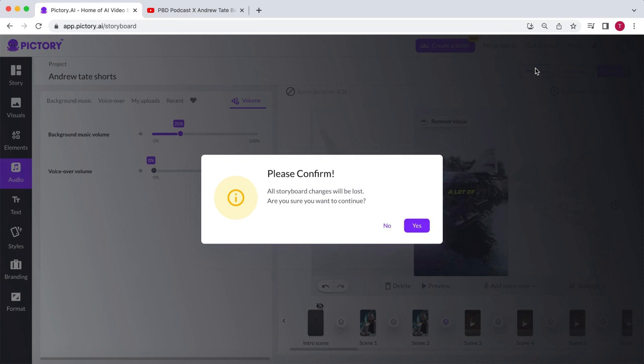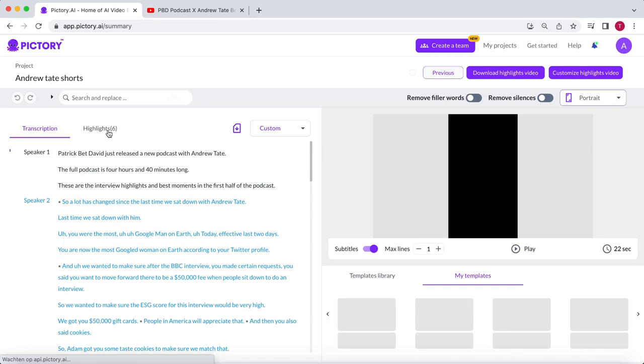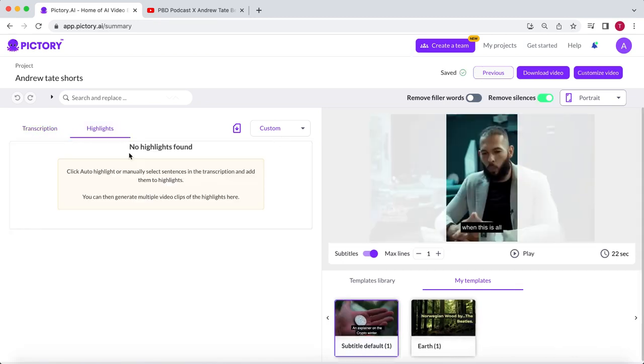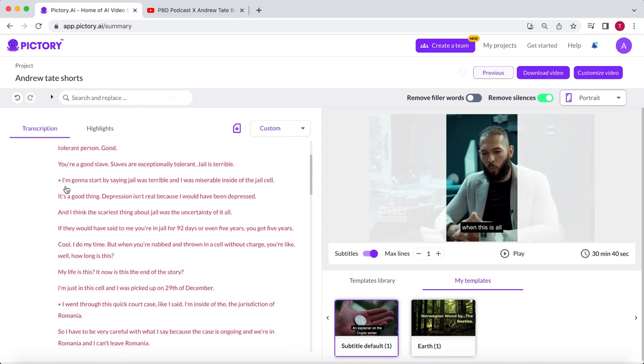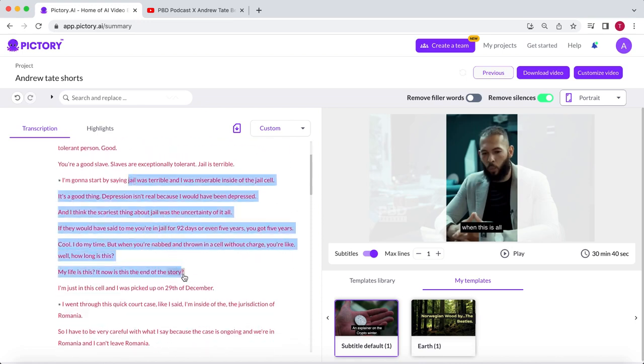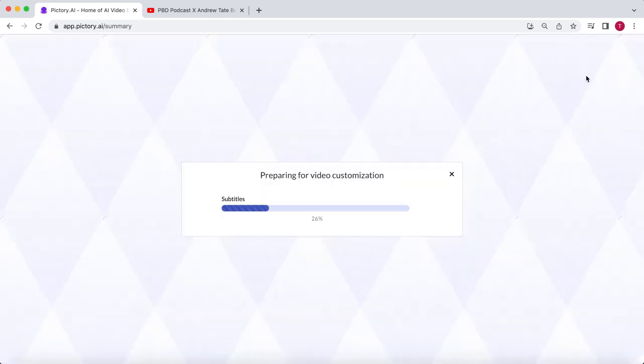Moving on, click on Confirm. Now, go to the Highlights section. Select all highlights and click on Unhighlight. Scroll through the text and go to the next part you've chosen for your short. Once again, select the text, click on Add to Highlight, and go to Customize Highlights Video.